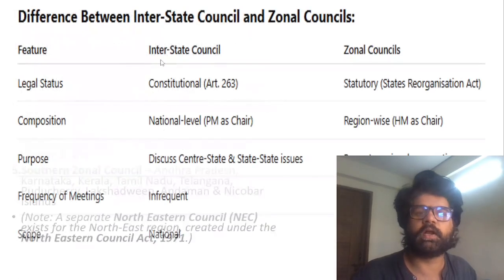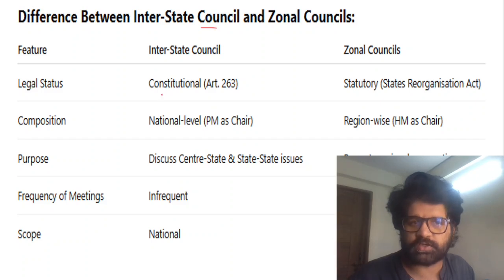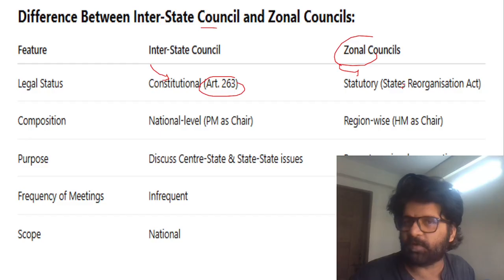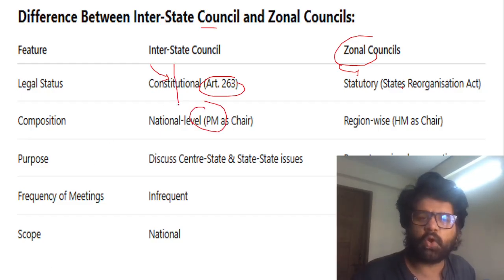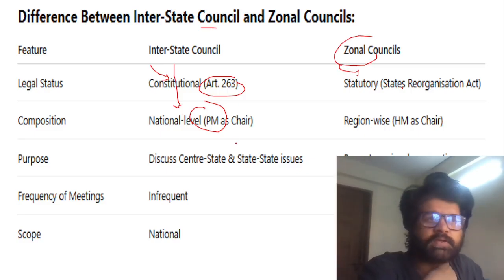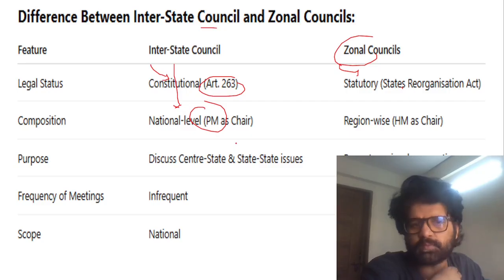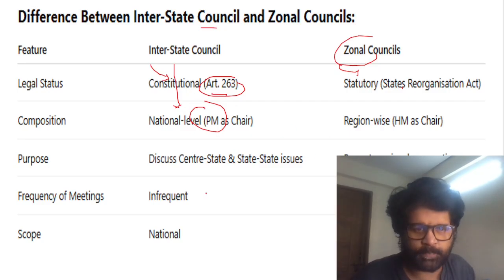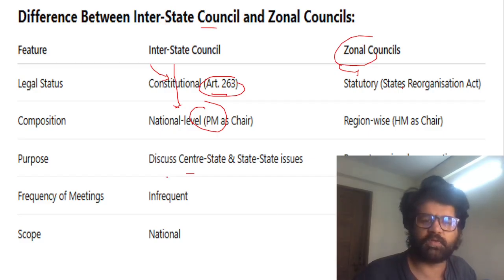Difference between interstate council and zonal council. Interstate council, Article 263, constitutional body. Zonal council, statutory body, as we have discussed. Northeastern Council, also statutory body. PM is the head, not meeting enough. There are talks that maybe the home minister can become the head if interstate council are not meeting enough. Something has to be done about it. Otherwise, we are undermining a constitutional body, so to say. And you can see all these things. The meetings of interstate council are infrequent.